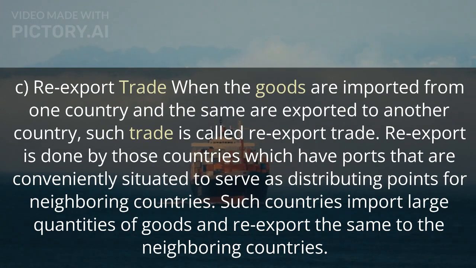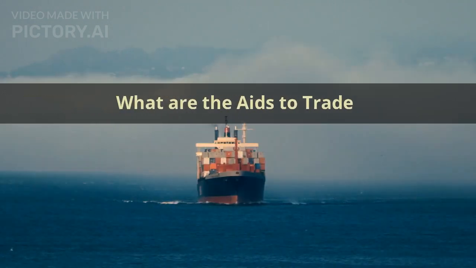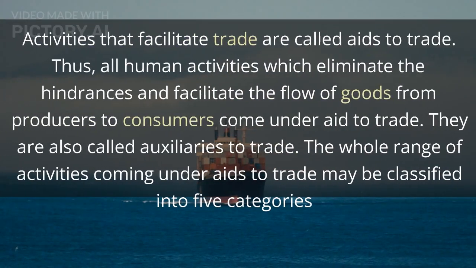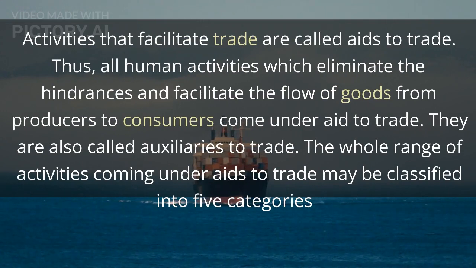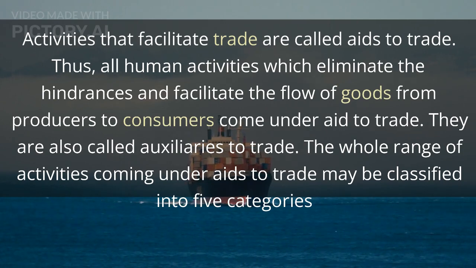Re-export is done by those countries which have ports that are conveniently situated to serve as distributing points for neighboring countries. Such countries import large quantities of goods and re-export the same to the neighboring countries. What are the aids to trade? Activities that facilitate trade are called aids to trade. Thus, all human activities which eliminate the hindrances and facilitate the flow of goods from producers to consumers come under aid to trade. They are also called auxiliaries to trade.